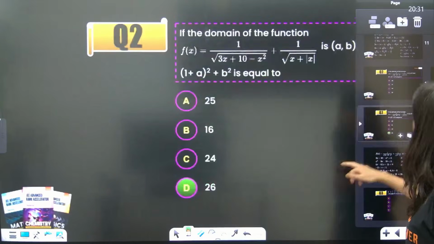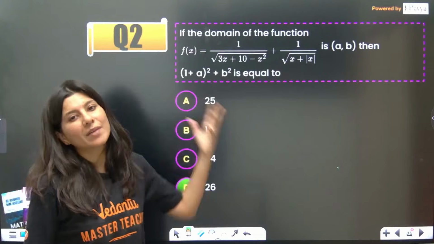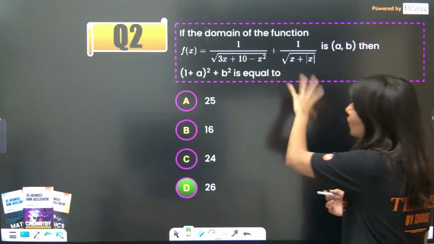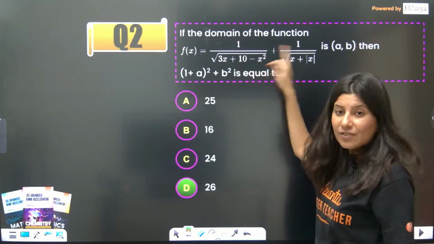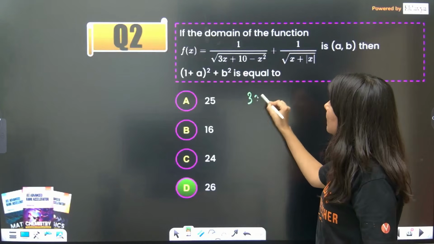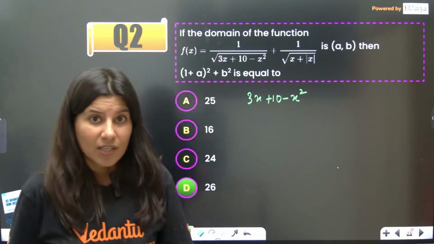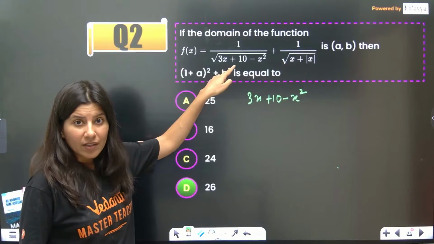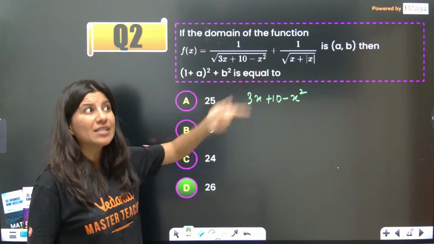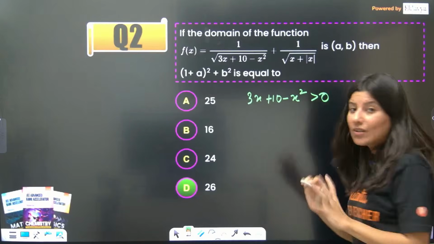Now the next question on your screen. This is basically from the functions chapter, a direct domain-based question. Come on, very easy question. So over here, the domain of this function. There are two different functions which we can see, f1 and f2. Just tell me one thing: 3x plus 10 minus x square is inside the square root, so it can never be negative. It is either positive or 0, but because this expression is in the denominator it can never be 0. So this expression must be strictly greater than 0.